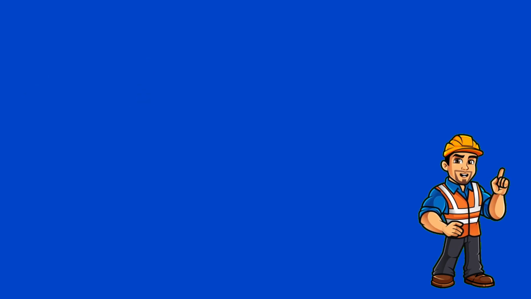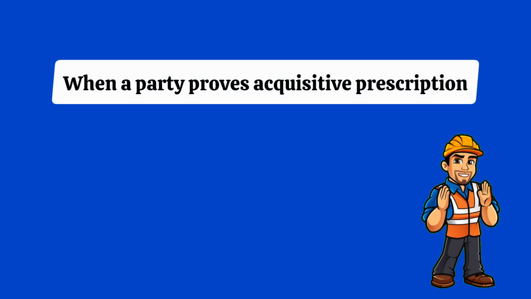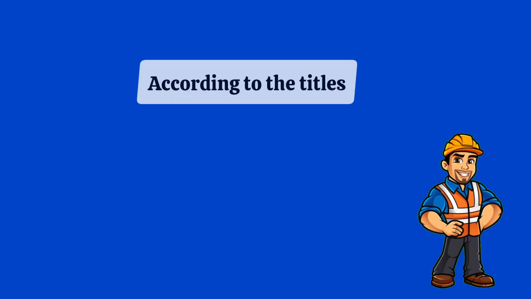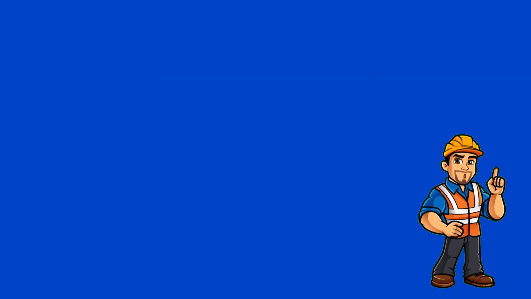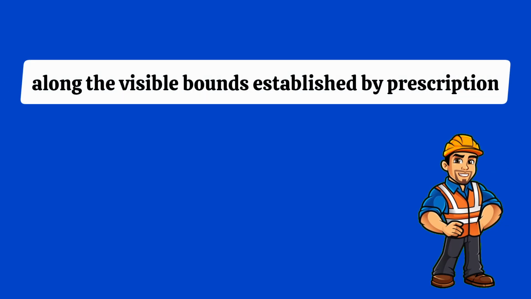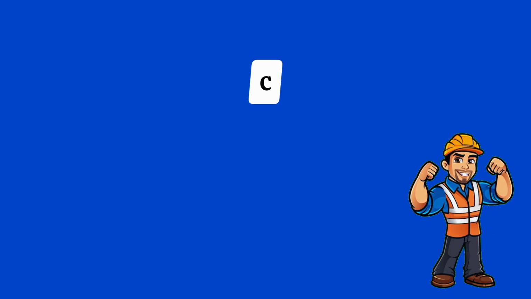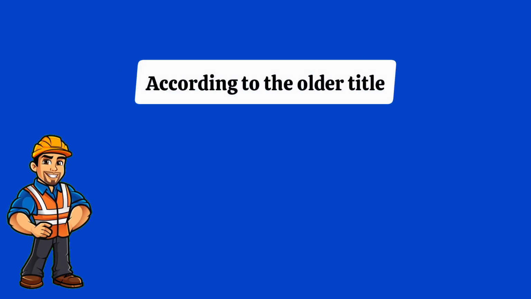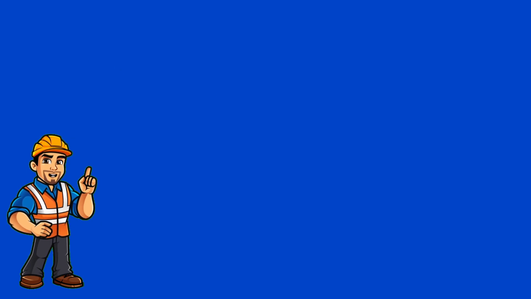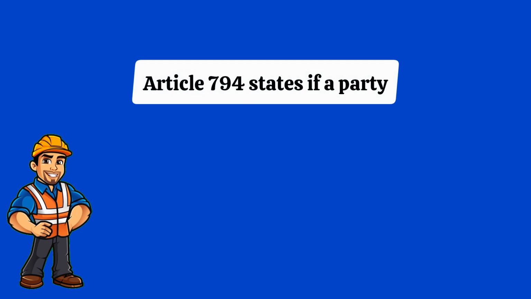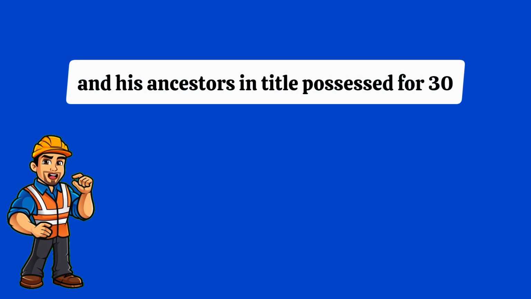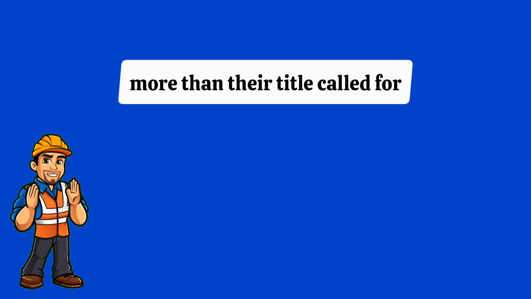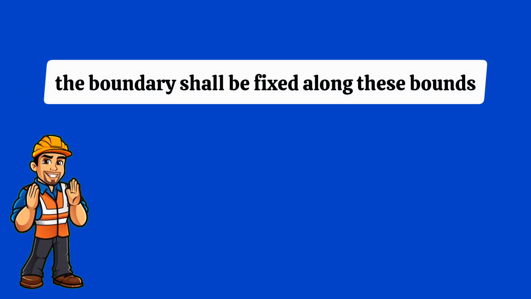Number 8. When a party proves acquisitive prescription in a boundary action, how shall the boundary be fixed? A. According to the titles. B. Along the visible bounds established by prescription. C. Equally divided between the contiguous owners. Or D. According to the older title. Answer B. Article 794 states if a party and his ancestors in title possessed for 30 years without interruption with visible bounds more than their title called for, the boundary shall be fixed along these bounds.